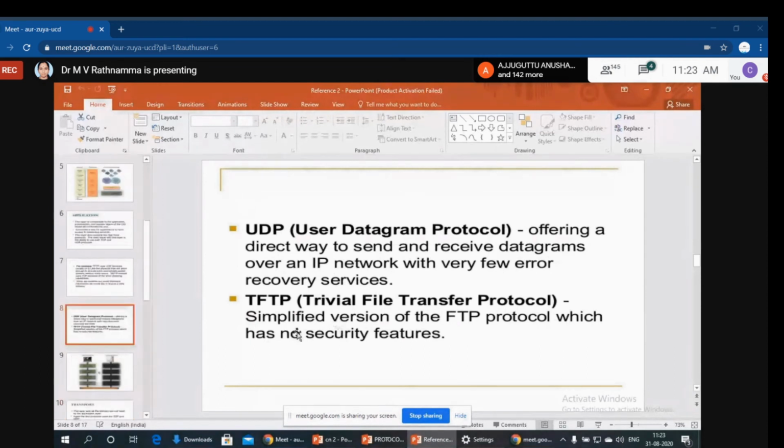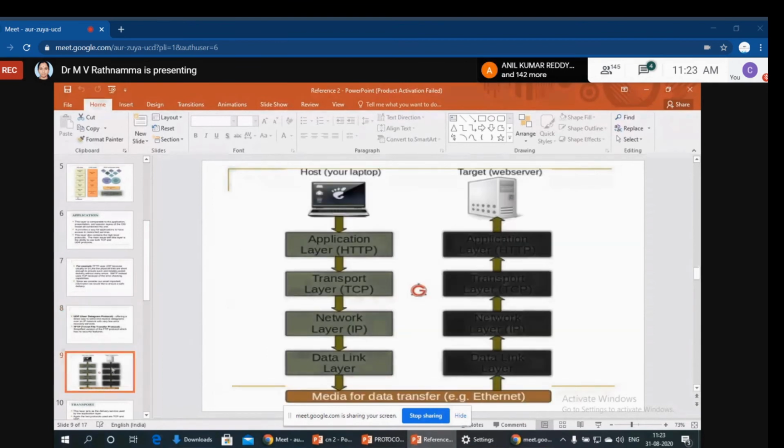UDP is the User Datagram Protocol. TFTP means Trivial File Transfer Protocol. Now see here, the host, our server, is the sender and the receiver. Data goes from application, transport, network, data link to the medium, and then moves to the receiver. Like this, data transmission goes on in TCP/IP from sender to receiver, from upper layer to lower layer, and again from lower layer to upper layer.